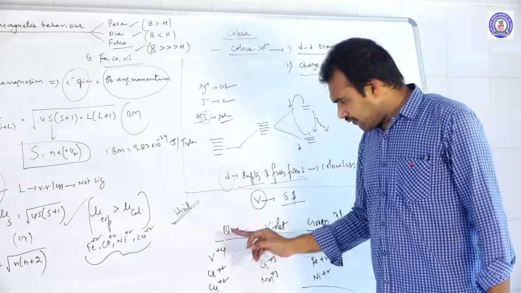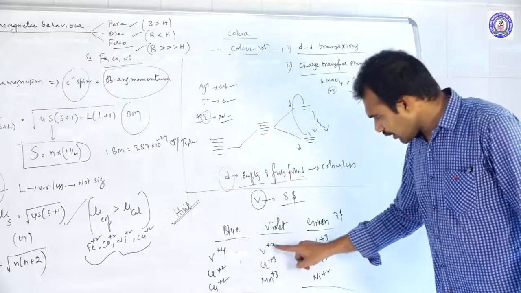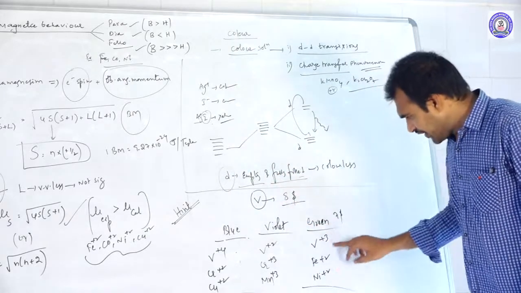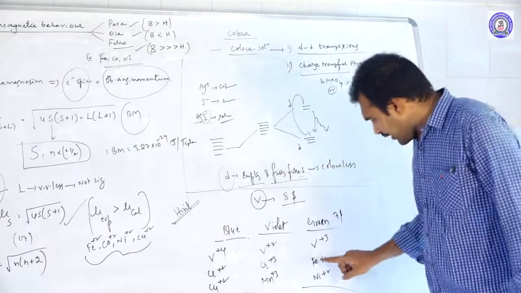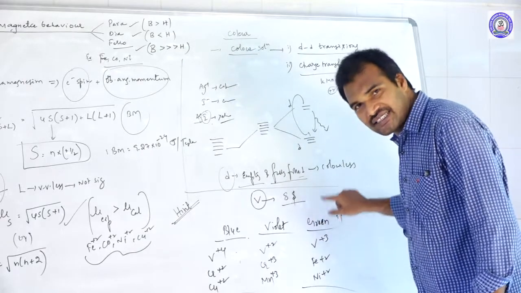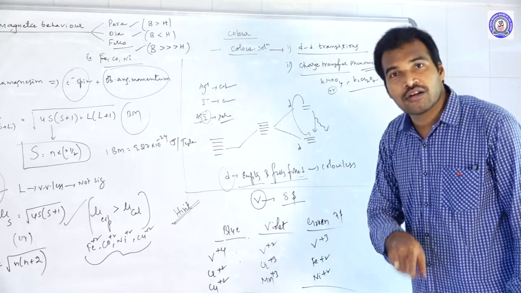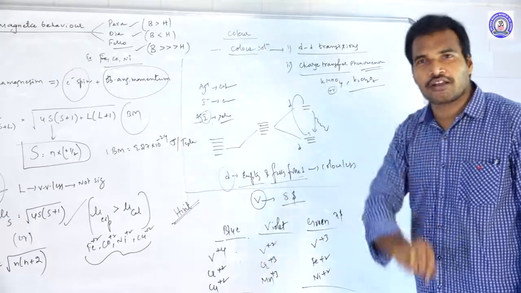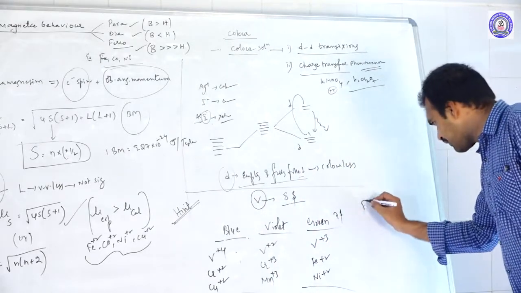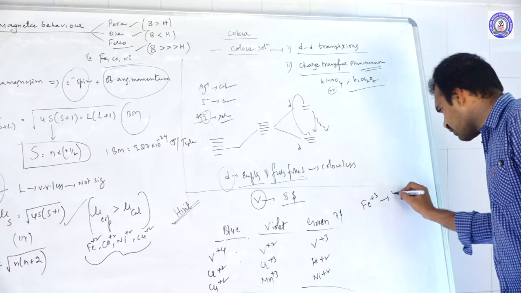Okay. One thing: vanadium plus 4 is blue, vanadium plus 2 is violet, vanadium plus 3 is green. Fe plus 2 is green, ferrous iron is green. But Fe plus 3 is what? Yellow, dirty yellow color.